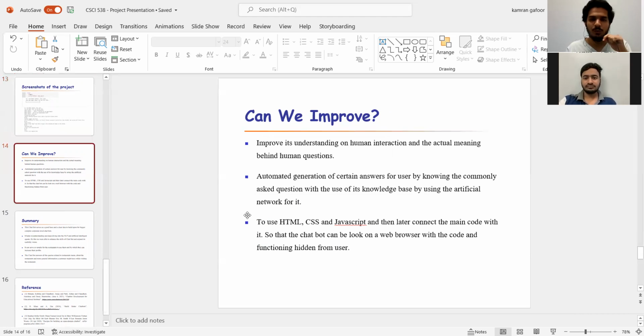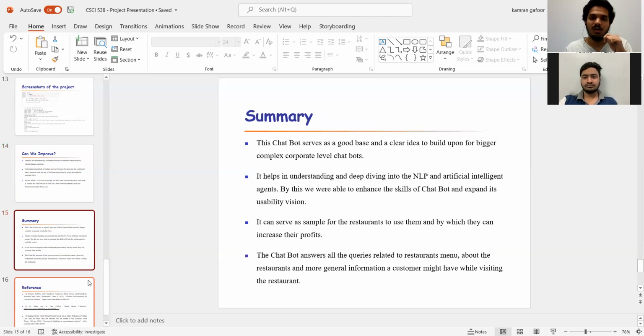So what we want to do is create an application, or work on a web based system where we can use HTML, CSS, and JavaScript, and then later connect our code so that there will be a better graphical view for the user. All the coding part and all the technical details will be hidden from the user, and the user won't be able to modify anything. So that's the part we can work on and improve.